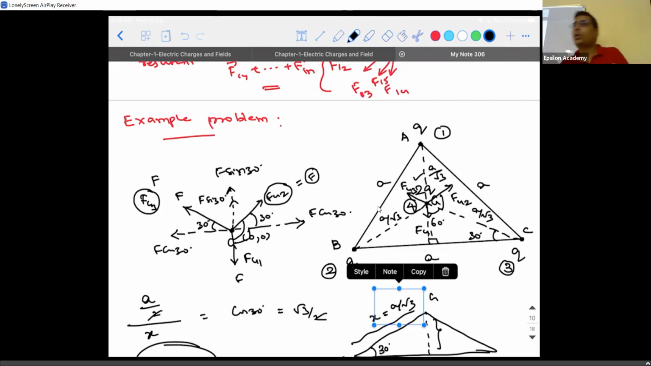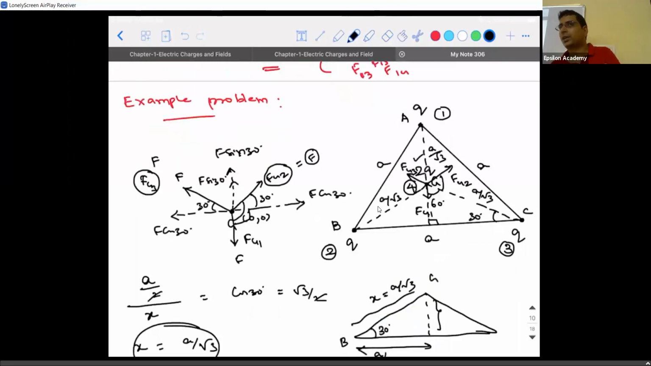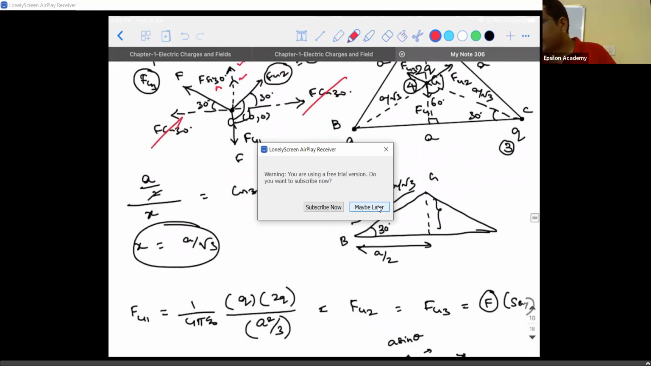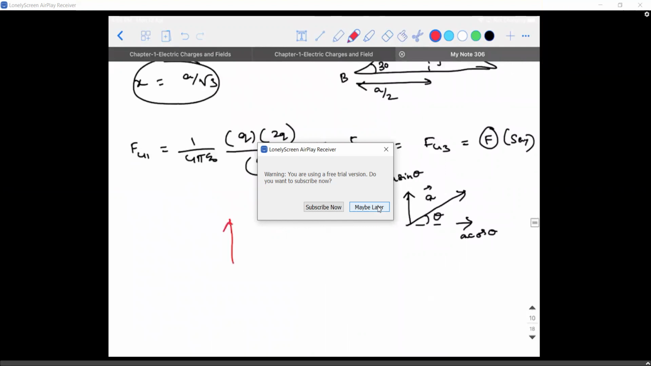Now, what are all the components that will get cancelled? Equal magnitude, opposite direction, they are gone. F cos 30 and F cos 30 are equal in magnitude but opposite in direction, so they're gone. What are all the components getting added in the vertical direction? Look at the arrow marks. The first arrow mark represents one F sin 30. The second arrow mark represents another F sin 30. So what is the net upward force acting on the system? It is 2F sin 30.